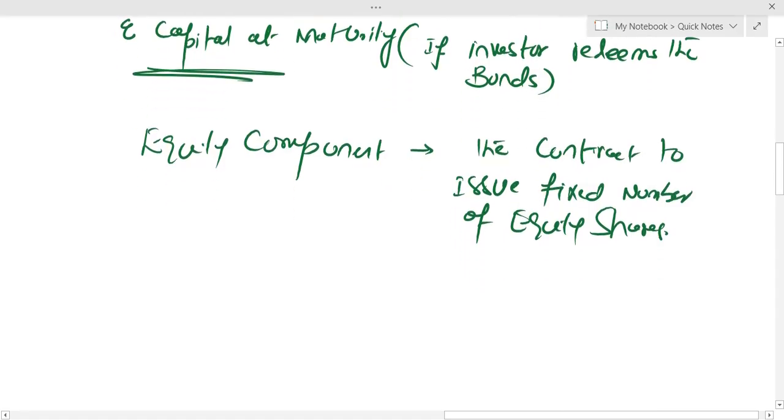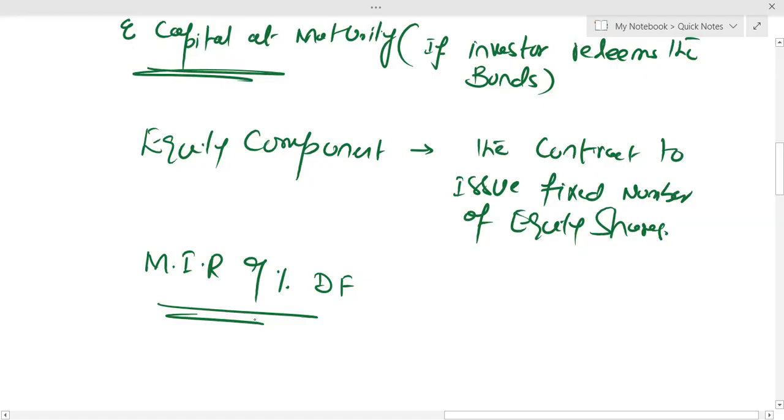So please, for splitting the hybrid instrument into debt component and equity component, you will use the market interest rate, 9%, as your discount factor. You need to explain to the examiner that the market interest rate on a similar bond without the conversion option will be used as a discount factor.